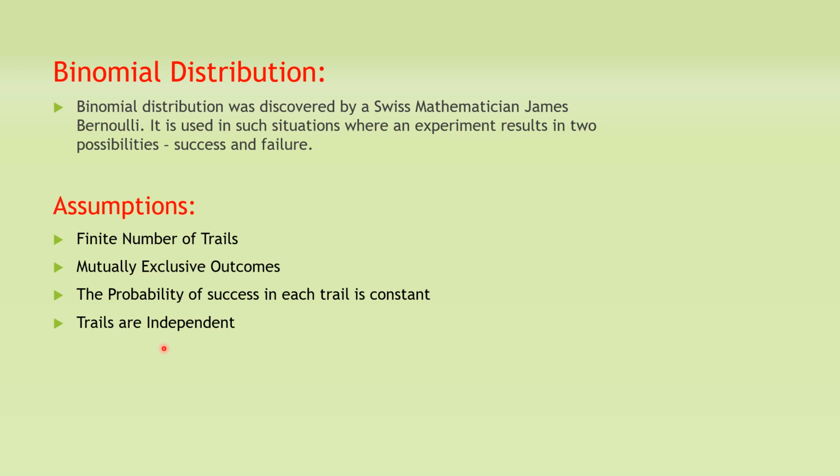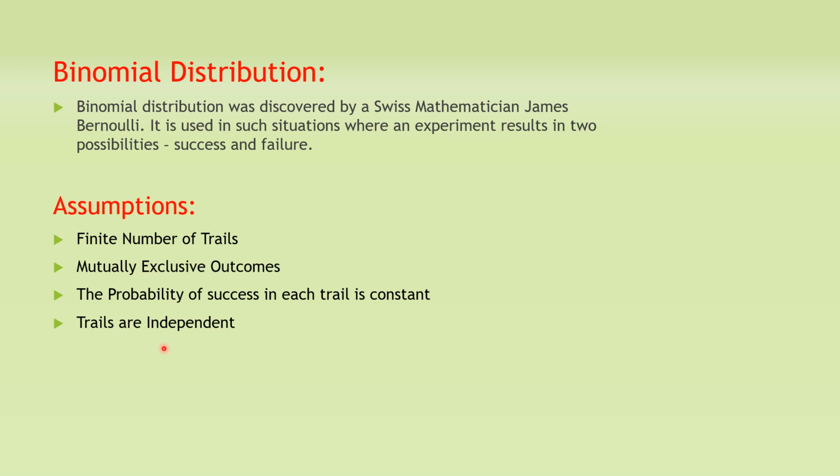Binomial distribution was discovered by Swiss mathematician James Bernoulli. It is used in those situations where an experiment results in two possibilities, success and failure. And under binomial distribution, we have to use certain assumptions before applying it. First one is a finite number of trials. The number of trials or experiments will be limited, counted, or finite. And the outcomes of experiments will be mutually exclusive. That clearly states that they can't happen simultaneously in a single trial.